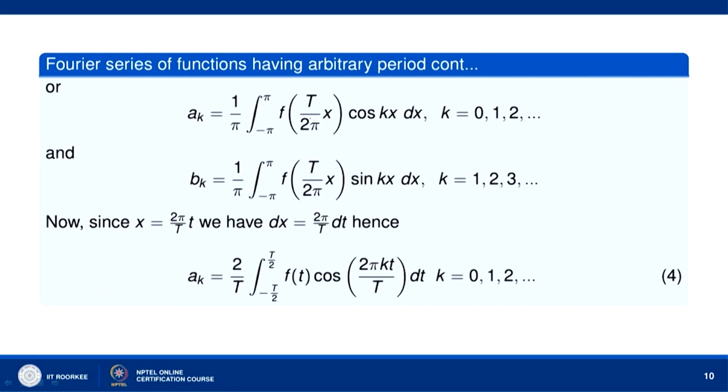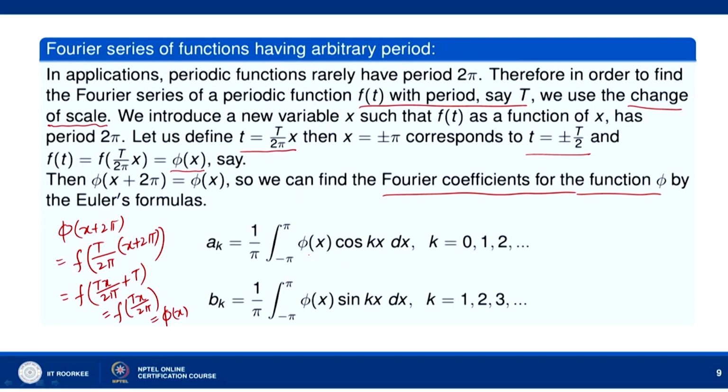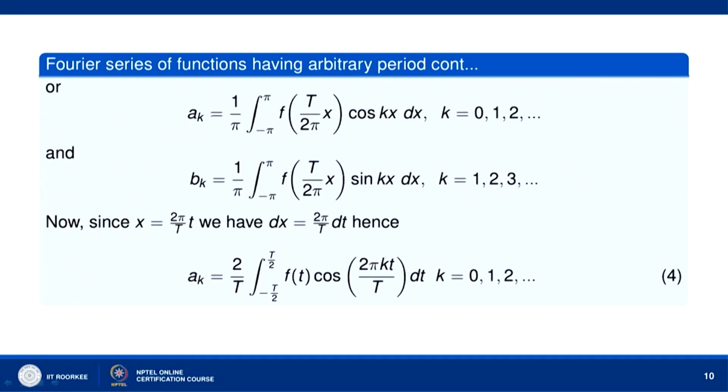Now, let us put the value of phi x. Okay. So, phi x is f of T x over 2 pi. So, let us put that value. So, a k equal to 1 over pi integral over minus pi to pi f of T x over 2 pi cos k x dx. Okay. k is 0, 1, 2, 3 and so on, and b k will become 1 over pi integral over minus pi to pi f of T x over 2 pi sin k x dx, and k takes values 1, 2, 3 and so on.